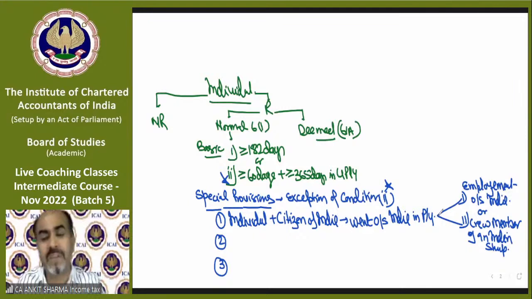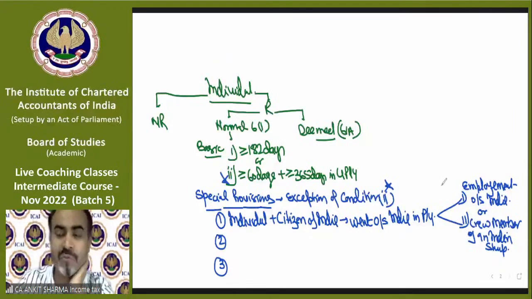Via his visa. So if it has been written in the visa that somebody is leaving India for employment purpose outside India, and there is no intention of coming back, for now at least, or if you are going as a crew member, that means an employee of an Indian ship.